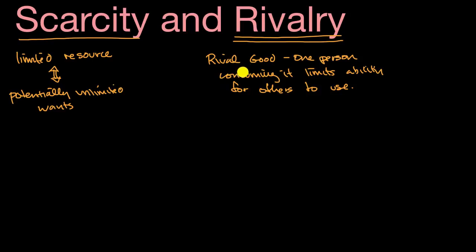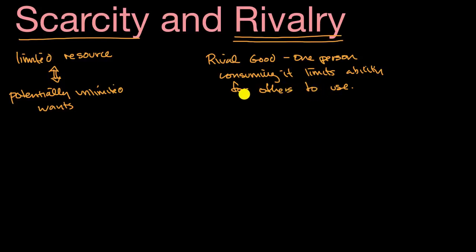And there's a lot of examples of rival goods and things that are both scarce and rival goods. For example, if I were to put a nice, delicious cake that could only serve 4 people in our office here at Khan Academy, where we have 80 or 90 folks work, well, you can imagine that cake's going to be a rival good. It's also a scarce good because many more people are going to want that cake than the amount of cake we have. But when you look at the definition of a rival good, if I eat the whole cake, that's going to limit other people's ability to use it.